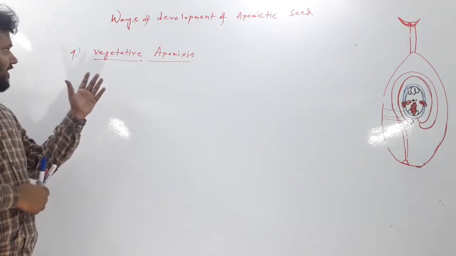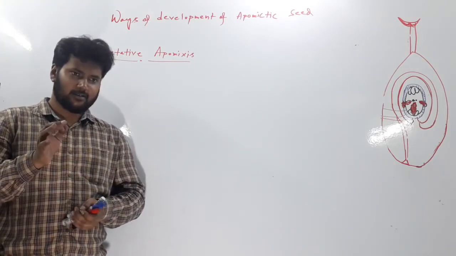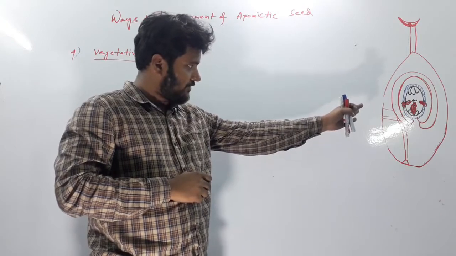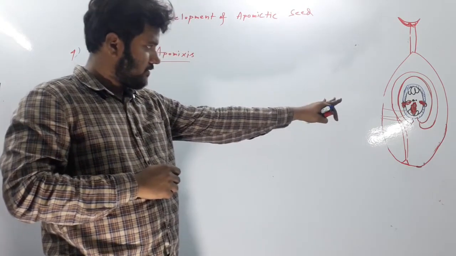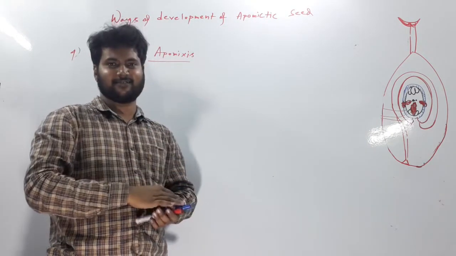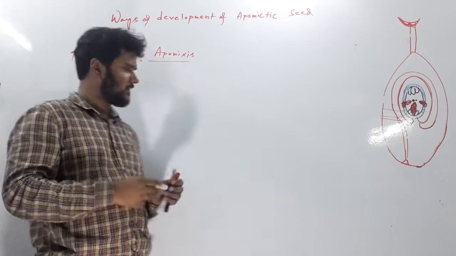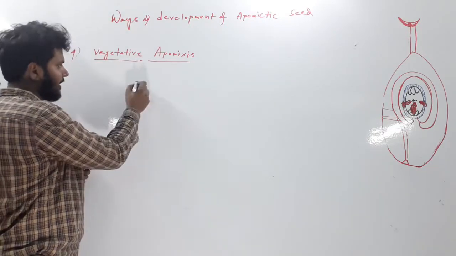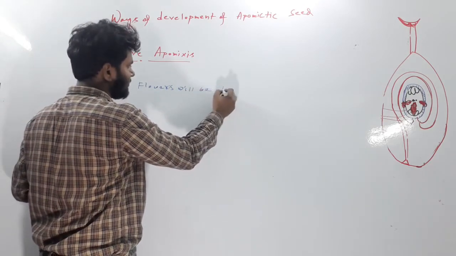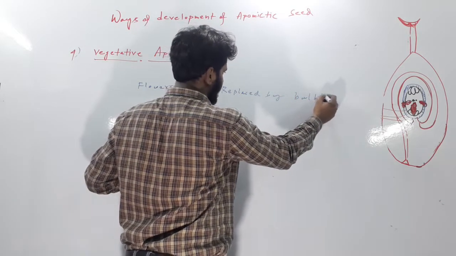The next type is vegetative apomixis. This is very common. Here, the flower inside which this embryo producing structure, ovule or ovary, is present, is replaced. The flower is not found there. The flower is replaced with bulbils or some other structures. So in case of vegetative apomixis, flowers will be replaced by bulbils and some other structures.